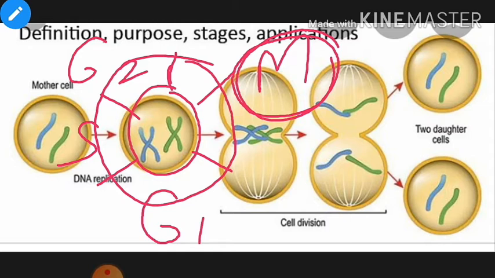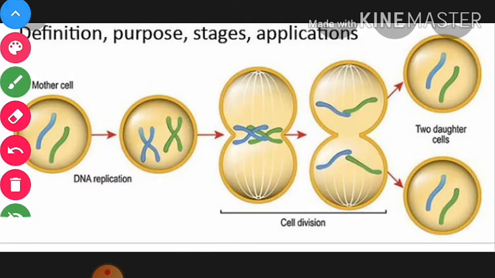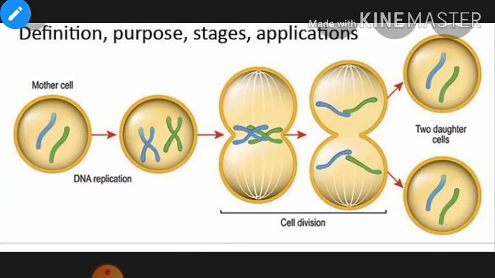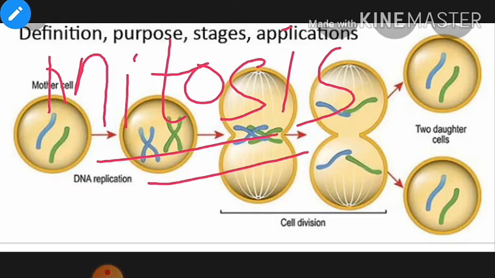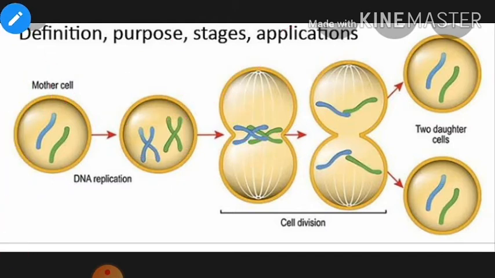Before going to the description of mitosis, we have to know the meaning of mitosis. First, what is mitosis? Suppose we have one cell, this is the mother cell, and this cell is about to go into cell division, that is mitosis.